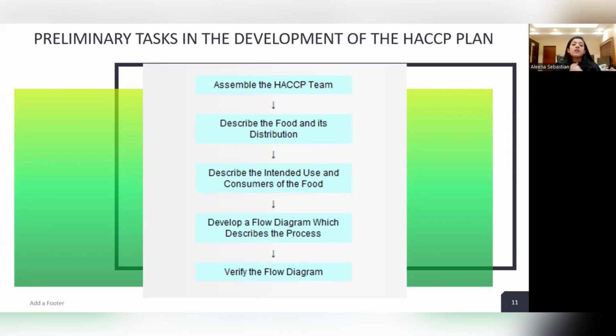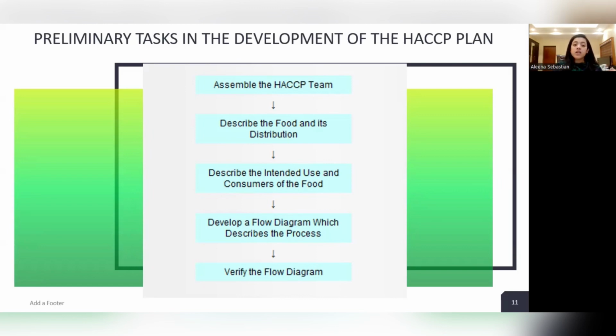Then the second point, that is, describe the food and its distribution. So what is our food product? What product is the food industry making? So describe that food and its distribution. In that, we have to discuss what raw materials are used for preparing the food, what ingredients we are using, the recipe or the process of food preparation, what all steps are there, and how the food is stored, whether we have to store it in a freezer or in a refrigerator, what is the temperature of storage, etc.